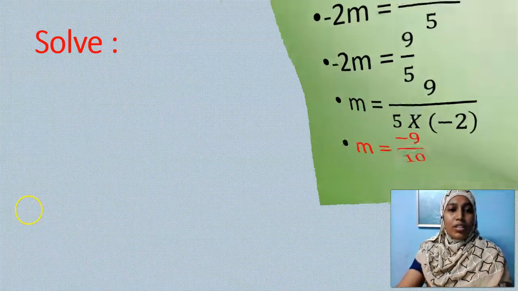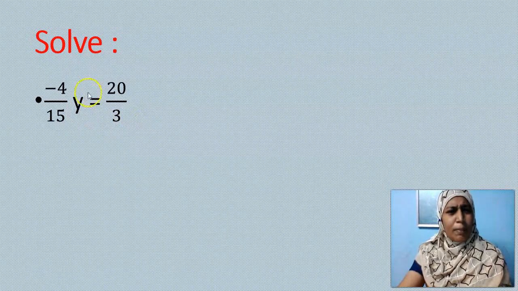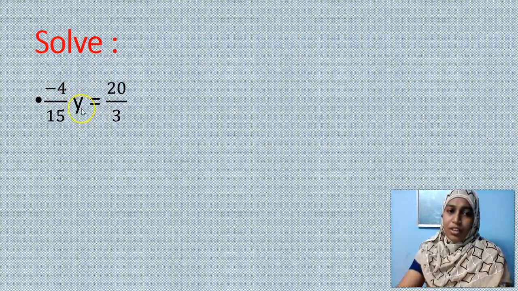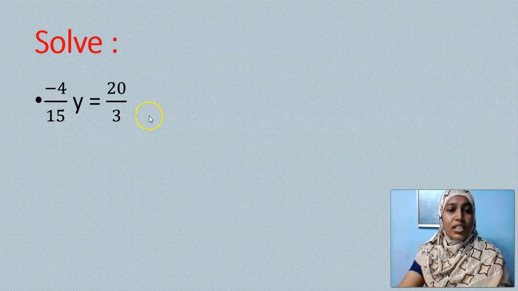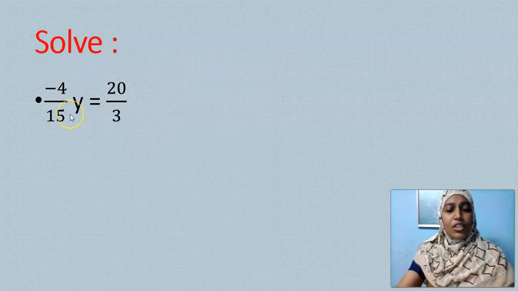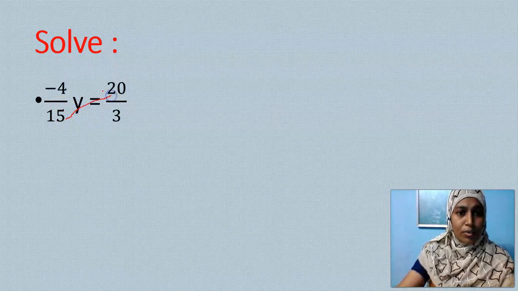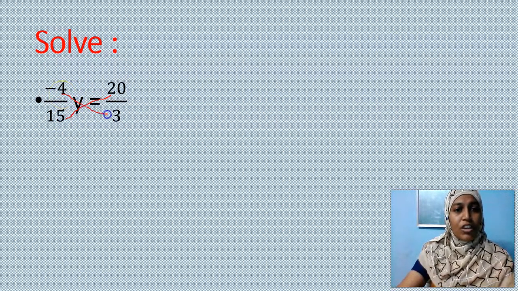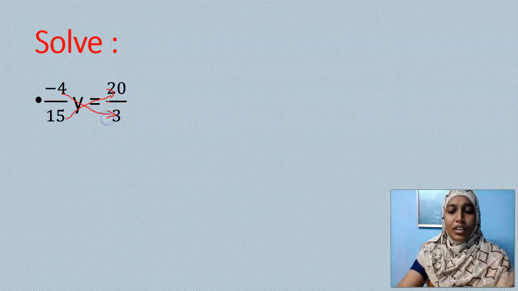Okay. Now, the next question for you is minus 4 by 15 y is equal to 20 by 3. It's very simple. It is in multiplication in relationship with y. This is a fraction. It is in relationship with y in multiplication. When it gets transposed to RHS, it comes in division. Again, the reciprocal concept. Otherwise, you can have the thought of this: division goes to multiplication and which is in multiplication will come to division. Okay, even this order you can remember. You can have it in a simple way.